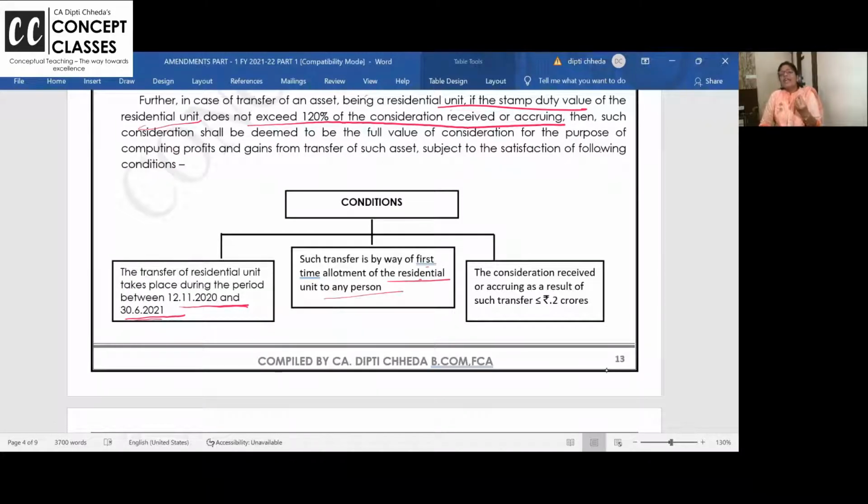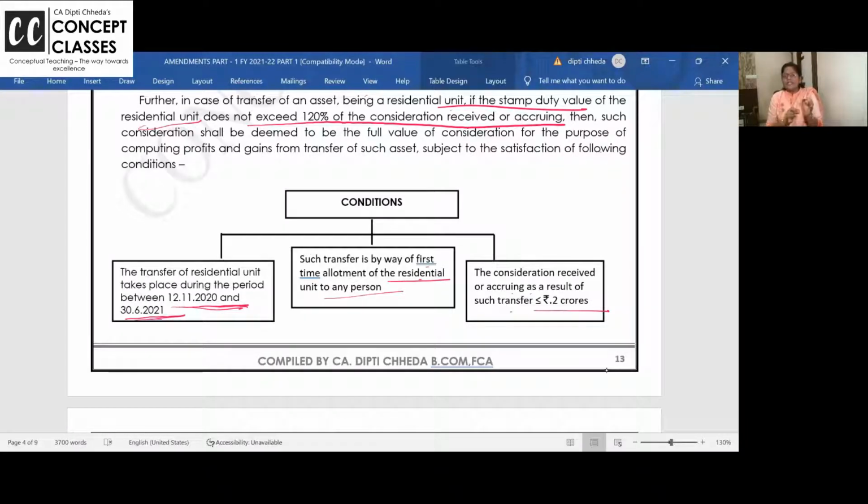This is like giving a little kind of relaxation during this period when people were troubled and genuinely the property rates went down. Okay. And the consideration received or accruing as a result of transfer should be less than or equal to 2 crore. Big properties, bungalows of 10 crore, 20 crore, still 110%. Small amendment, I could have explained in 5 minutes, video over, bye-bye, mug it up, but if you read by linking, then in the exam the pen flows, you will not forget it.